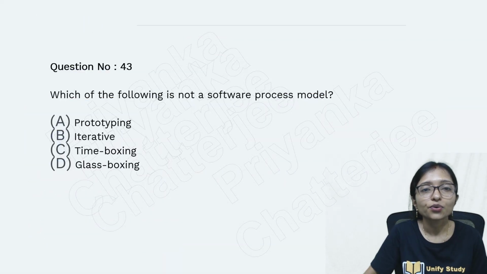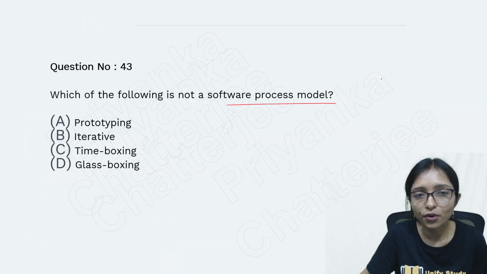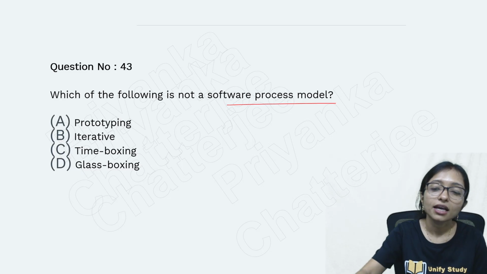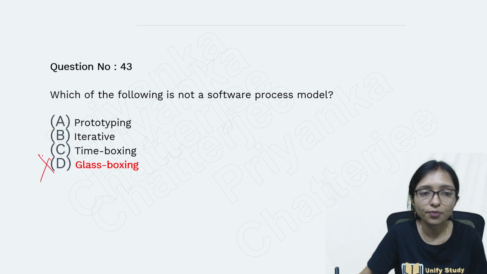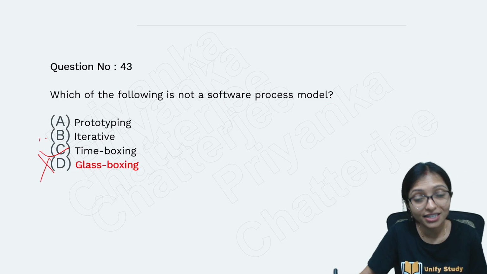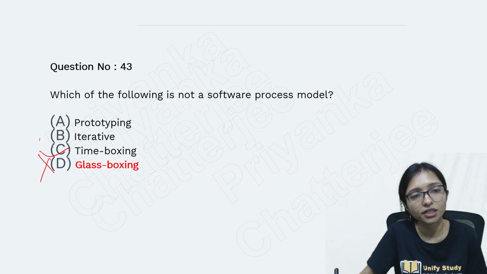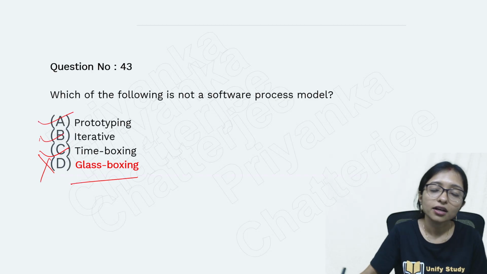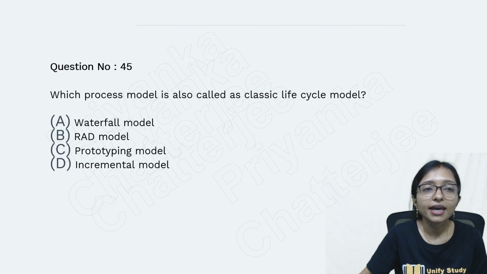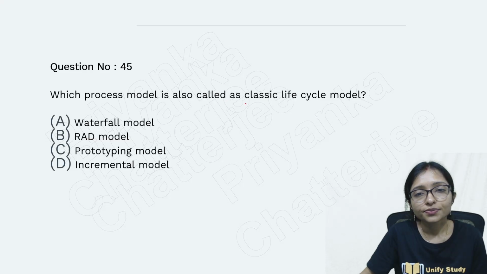Now you can see which one is not a software model. Yes, glass box testing is not a software model. Time box testing, not testing, actually it is the time boxing model that is there, iterative and prototype. Glass boxing is not. Here, do this one.